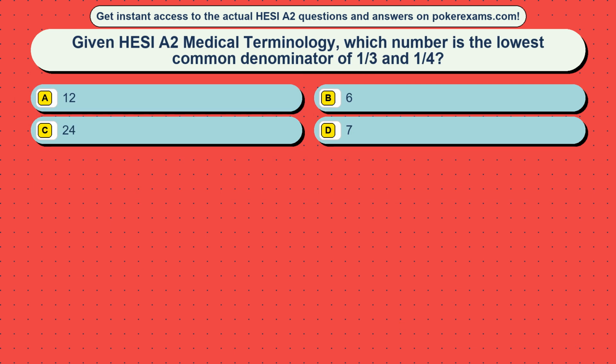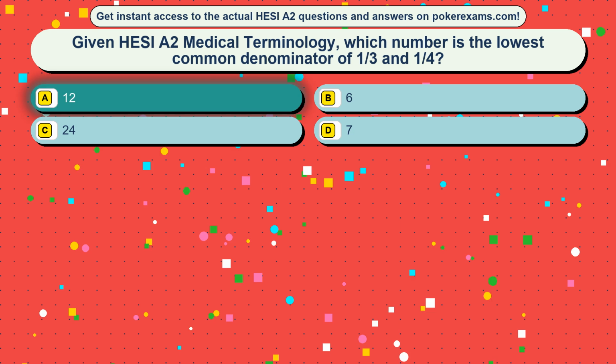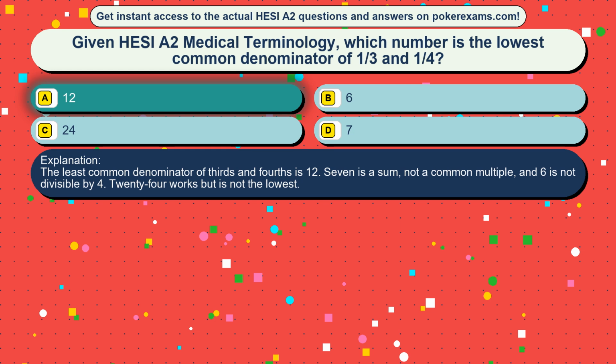Question 38. Given HESI A2 medical terminology, which number is the lowest common denominator of 1/3 and 1/4? Option A, 12. Option B, 6. Option C, 24. Option D, 7. The correct answer is option A, 12. The least common denominator of thirds and fourths is 12. 7 is a sum, not a common multiple, and 6 is not divisible by 4. 24 works but is not the lowest.